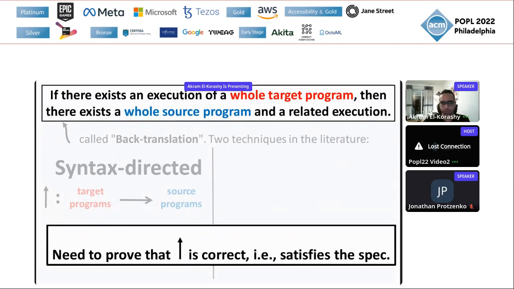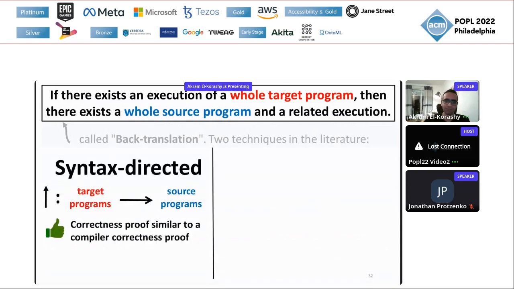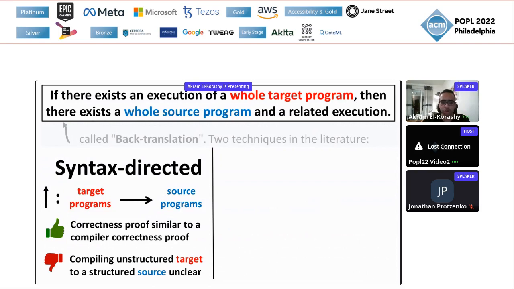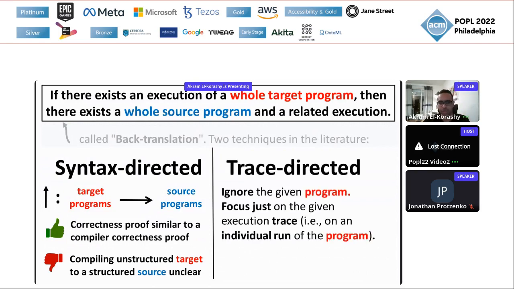And then we'd like, of course, to prove that this function is correct, meaning that it satisfies the spec above. The good news is the correctness proof would usually be similar to a compiler correctness proof, familiar from the compiler verification literature. The bad news, though, is that if the target language has unstructured control and the source only has structured control, then it is not clear how we can write such a syntax-directed back translation. We can rely on heuristics, but they would be incomplete, or if they were complete, they would involve complex transformations.